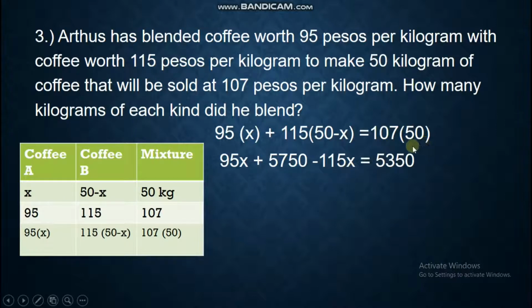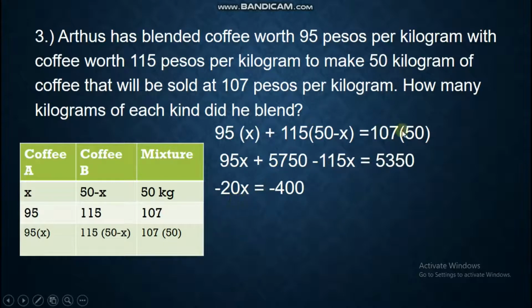You multiply this, you can do it manually or use your calculator. 107 times 50 is 5,350. Combine like terms. So how do you combine like terms? Check by common variable. So we have 2x here. These are common, they share a variable, so you can combine that. So 95 minus 115 is negative 20x.